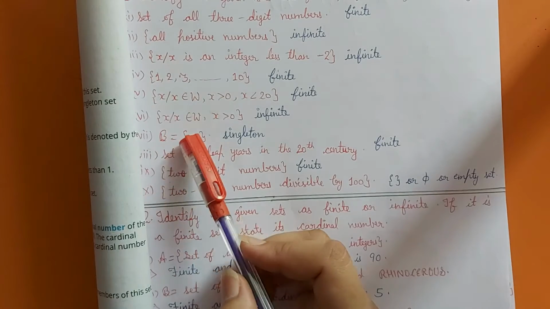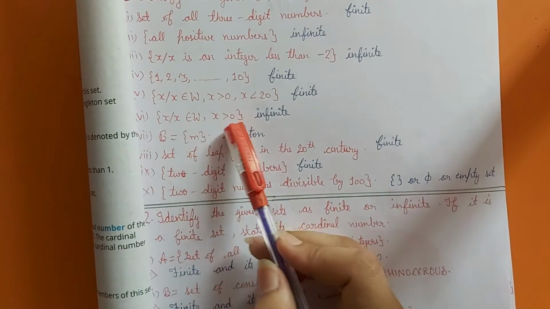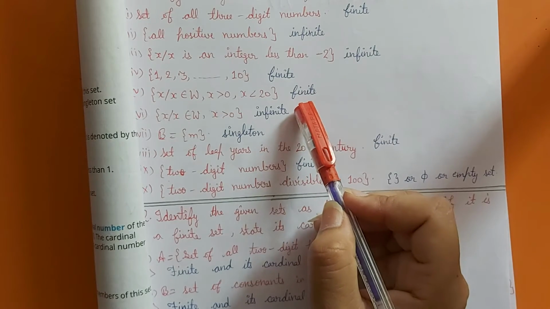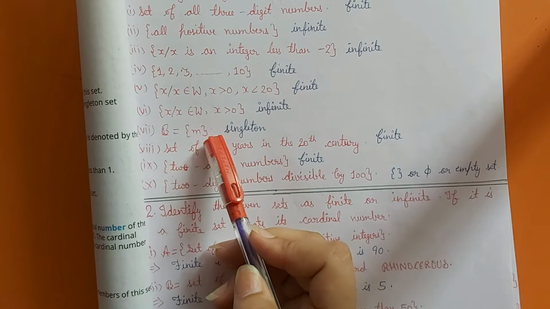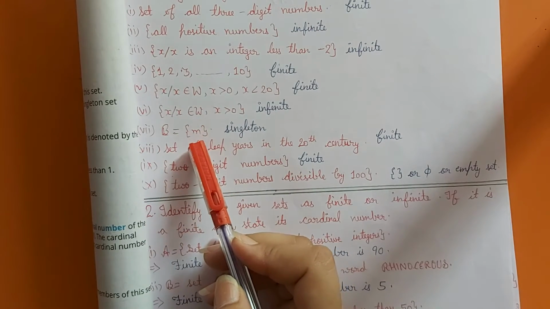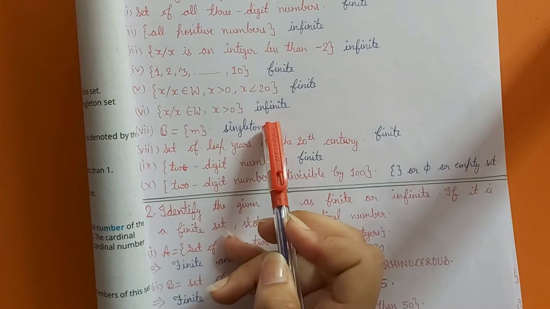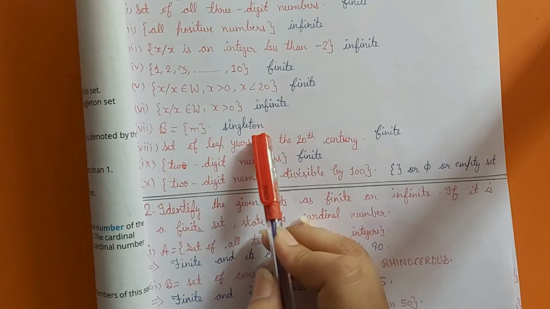Next is {x : x belongs to W}. Again W stands for the whole numbers, and x is greater than 0. So we have so many numbers which are greater than 0. We don't know what is the last positive number greater than 0. So it is an infinite set. Next is B equals curly bracket m. M can be any number. It can be an integer, positive number, negative number, 0 or whatever. So B is a singleton set. It contains only one element or one member. That is called a singleton set.